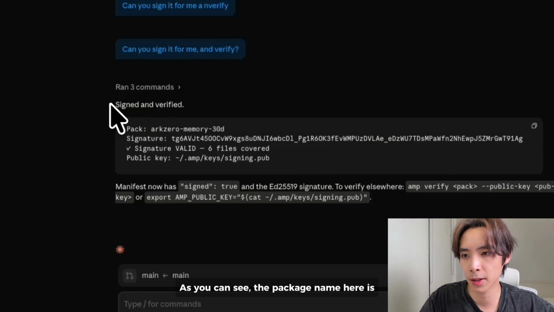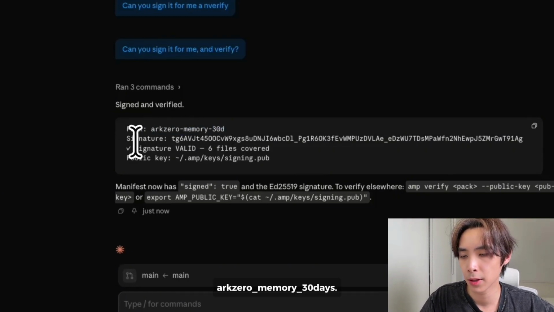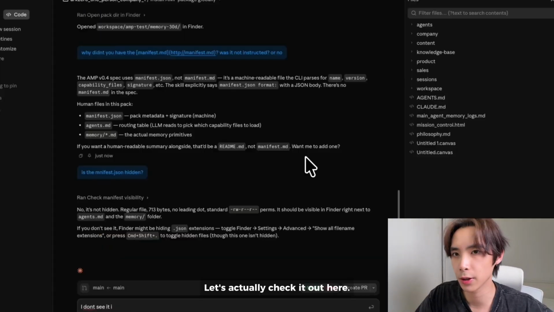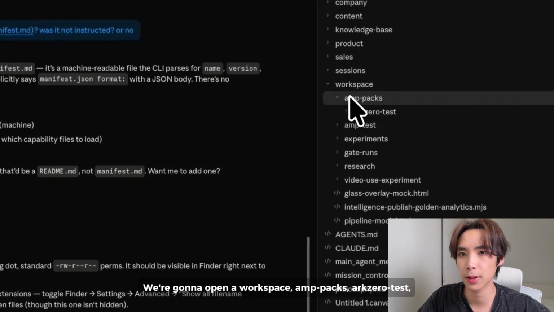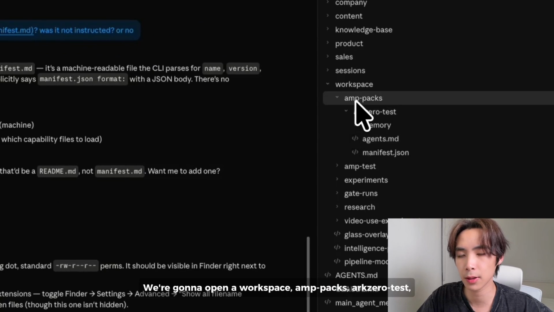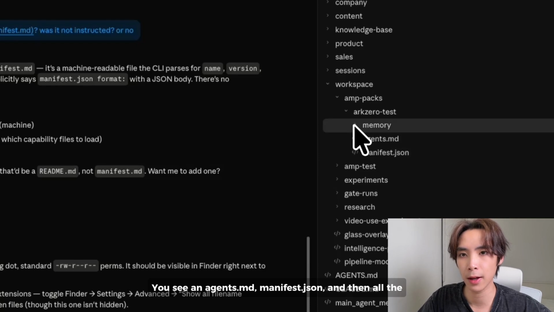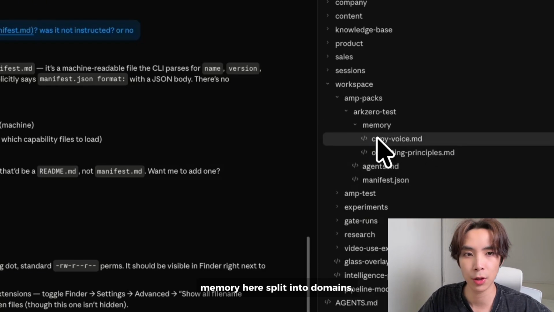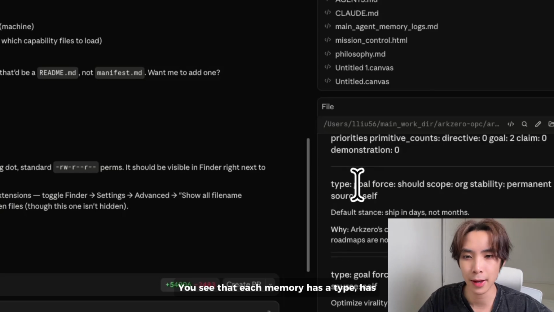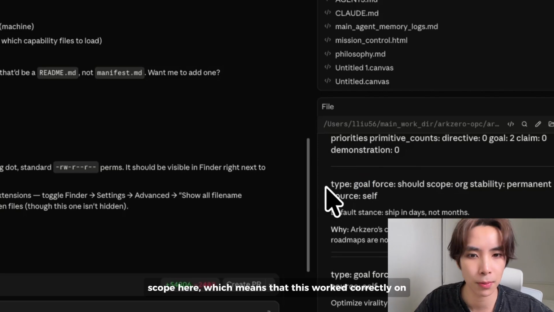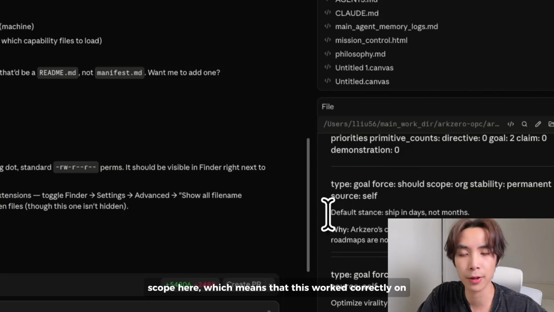As you can see, the package name here is arc0 memory 30 days. This is a signature, it's valid. So let's actually check it out here. We're gonna open a workspace, amp packs, arc0 test, that's our company. You see agents.md, manifest.json, and then all the memory here split into domains. You see that each memory has a type, has an assertion, and then has a context, which is scope here, which means that this worked correctly on my machine.